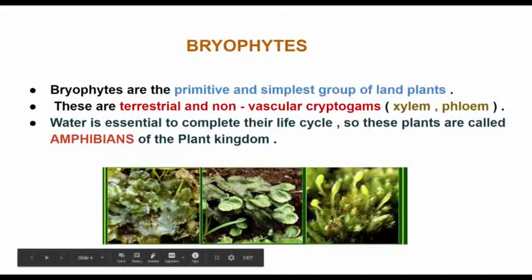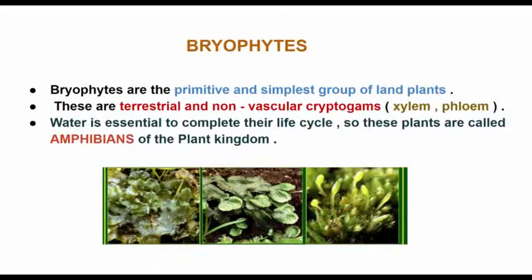Bryophytes. We will see the general characters of bryophytes. Bryophytes are the primitive and simplest group of land plants. These are terrestrial and non-vascular cryptogams. Cryptogams means they have no vascular tissues like xylem and phloem. Water is essential to complete their life cycle, so these plants are called amphibians of the plant kingdom.